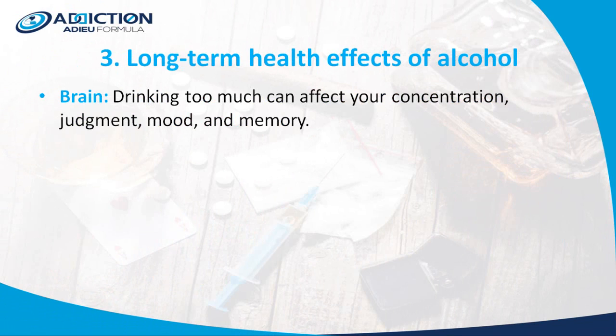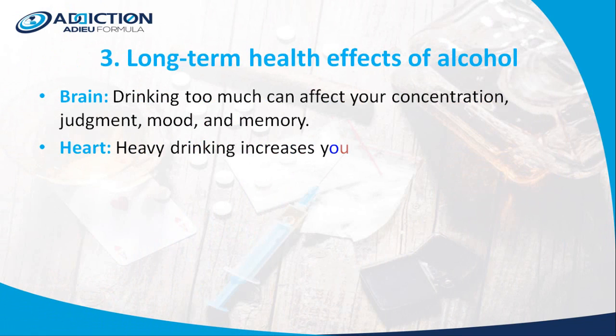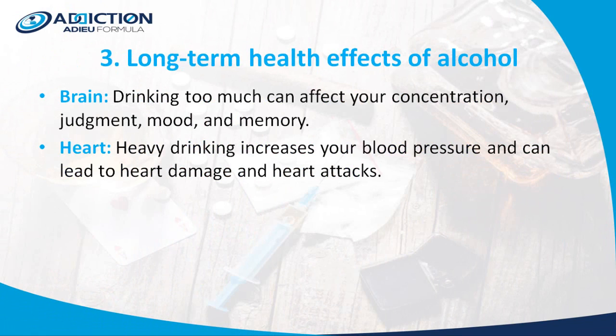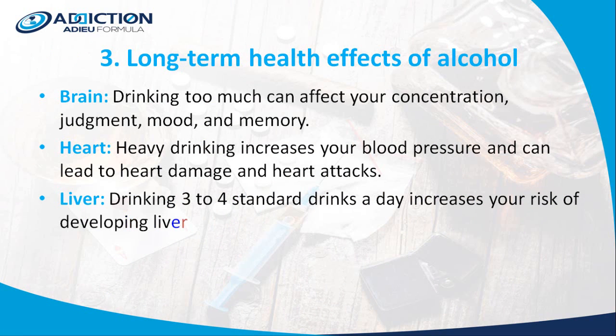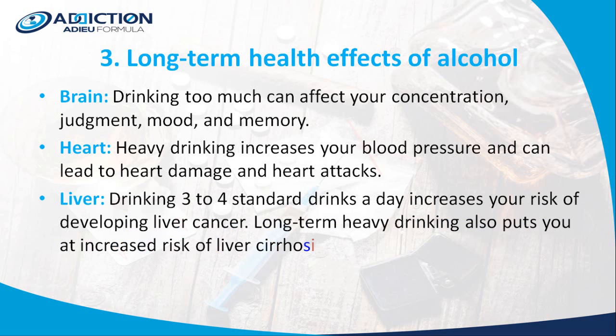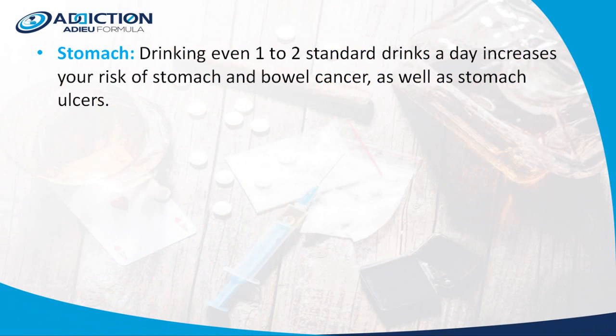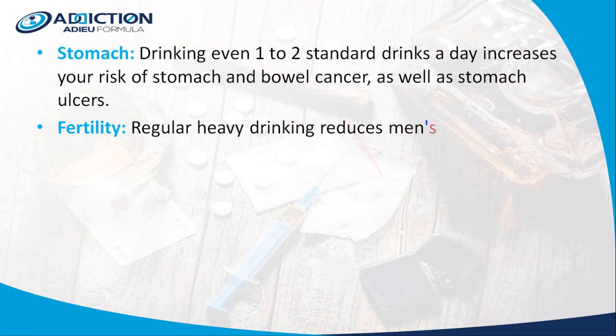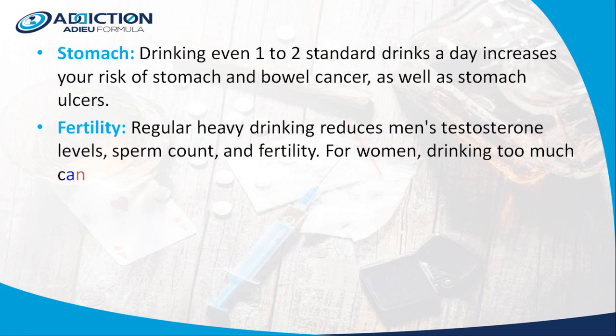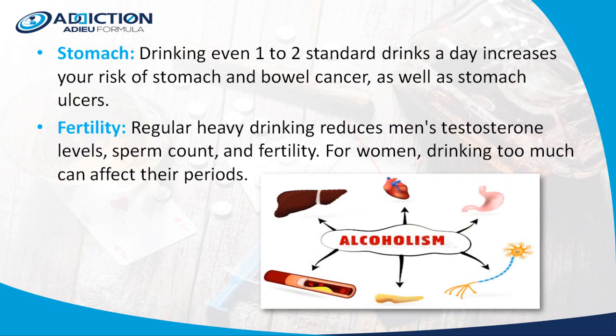Number 3, long-term health effects of alcohol. Brain: drinking too much can affect your concentration, judgment, mood, and memory. Heart: heavy drinking increases your blood pressure and can lead to heart damage and heart attacks. Liver: drinking 3 to 4 standard drinks a day increases your risk of developing liver cancer. Long-term heavy drinking also puts you at increased risk of liver cirrhosis, scarring, and death. Stomach: drinking even 1 to 2 standard drinks a day increases your risk of stomach and bowel cancer, as well as stomach ulcers. Fertility: regular heavy drinking reduces men's testosterone levels, sperm count, and fertility. For women, drinking too much can affect their period.